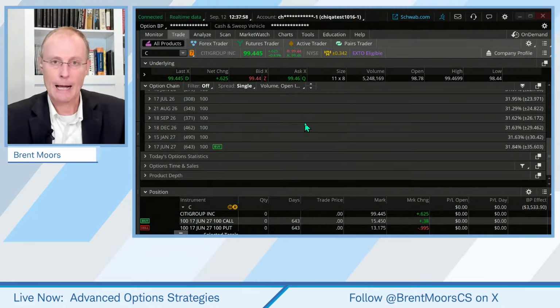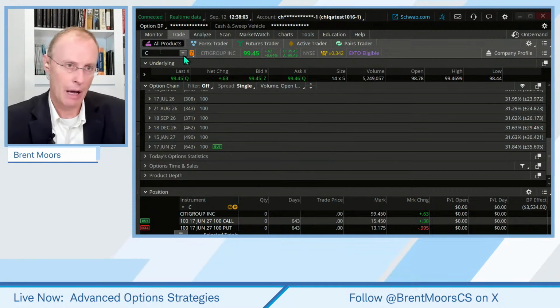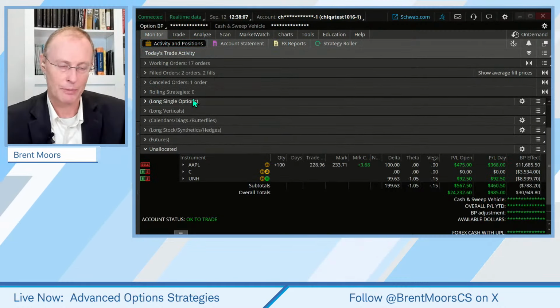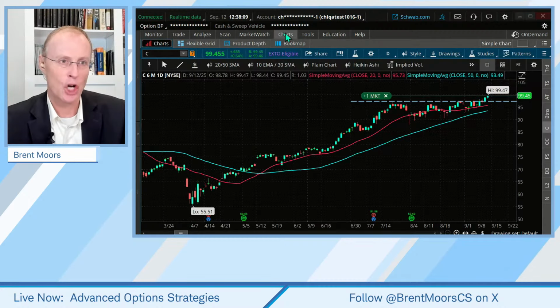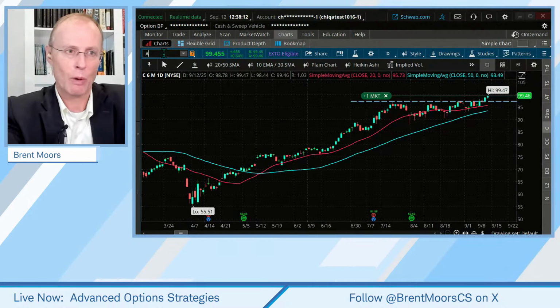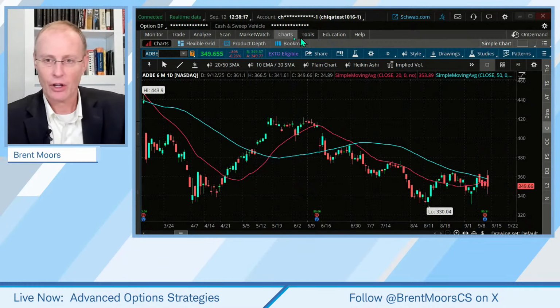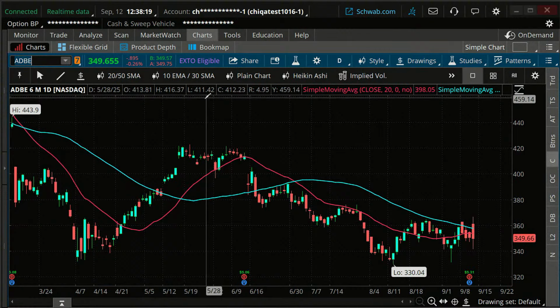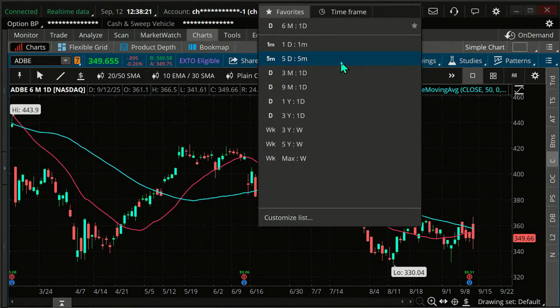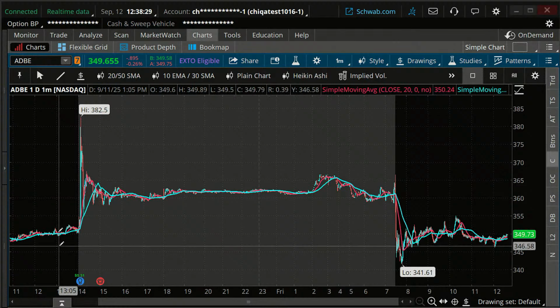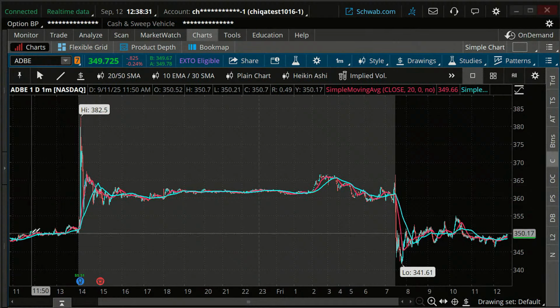Now, let's go and talk about, last week, we talked about straddle strangle swaps. And we did one on Adobe. And this one was intentionally on earnings. And let me just zoom in on the time frame here and look at what happened with the earnings. This was yesterday going into close.